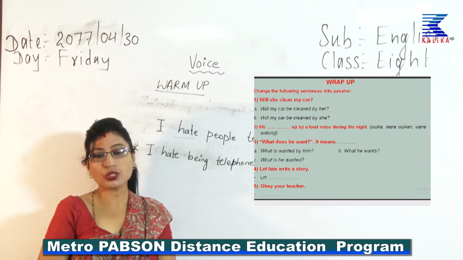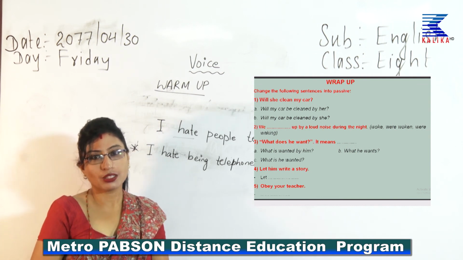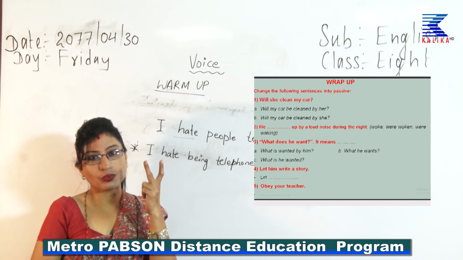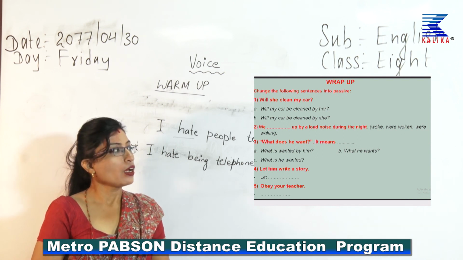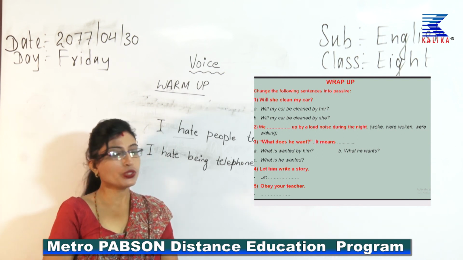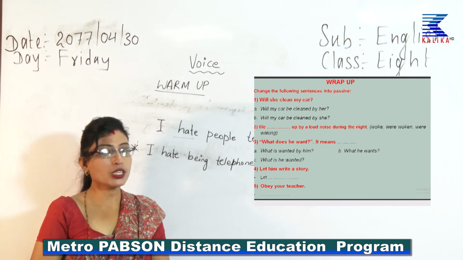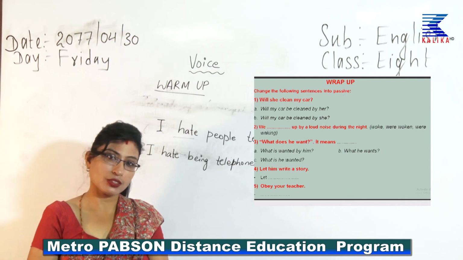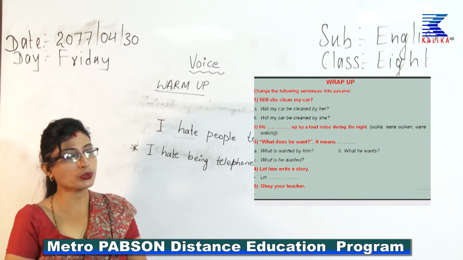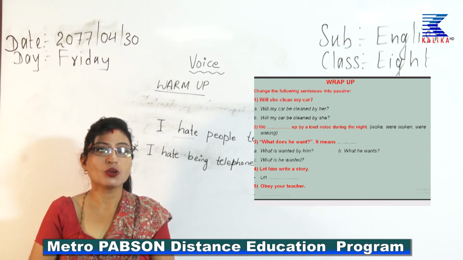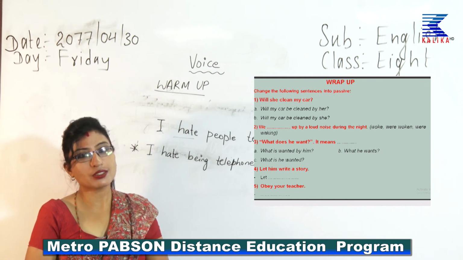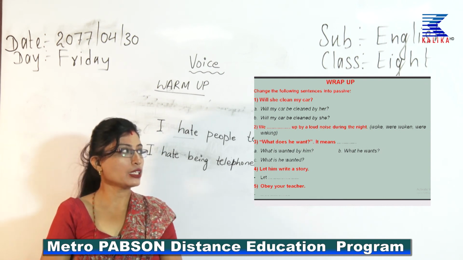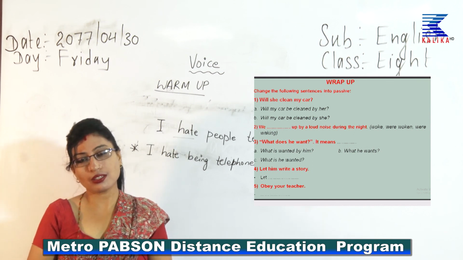So, what will be the verb 3 of wake? Wake, woke, woken. So, what would you write here? We were woken up by a loud noise during the night. What is the correct option, dear students? Once again, we were woken up by a loud noise during the night.